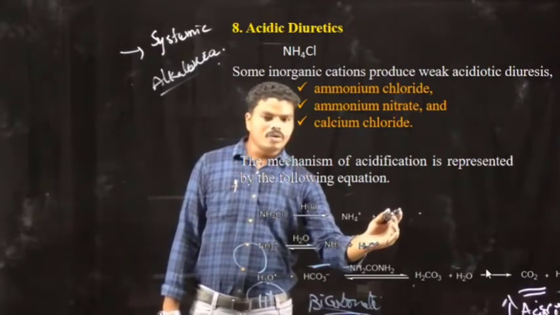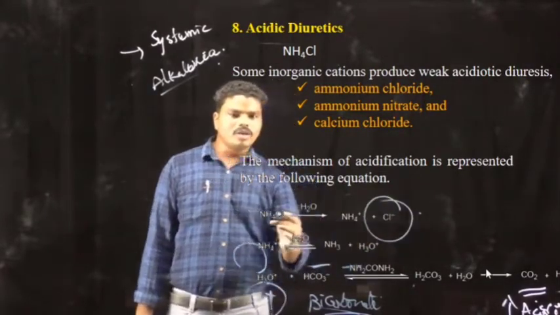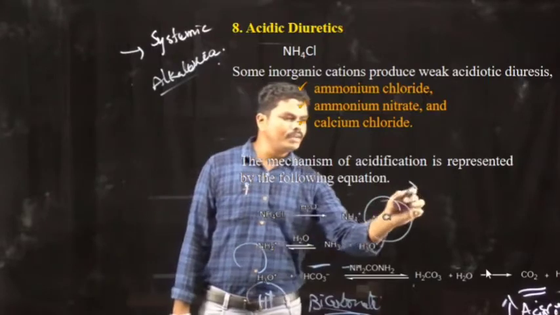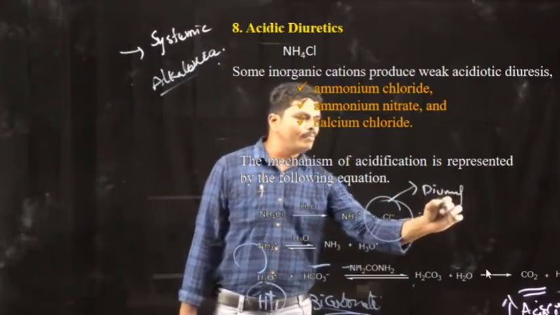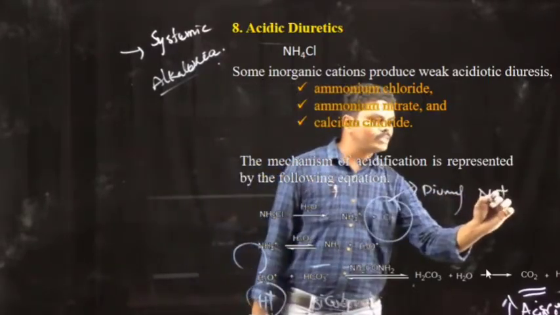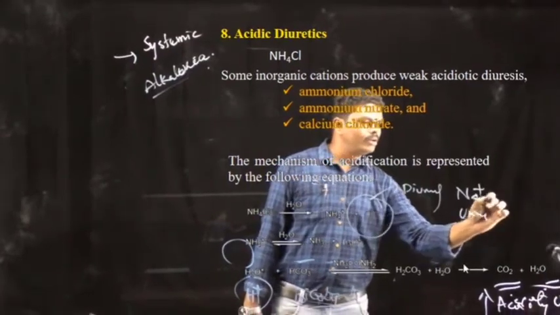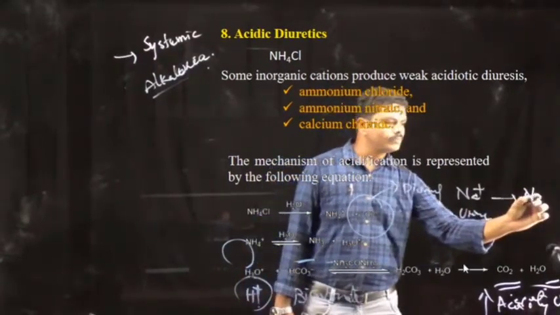And the chloride which is produced from the ammonium chloride shows the diuretic activity by combining with the sodium which is present in the urine and being excreted as sodium chloride.